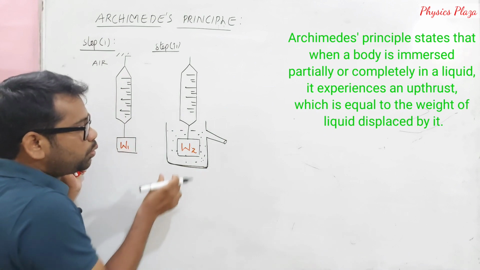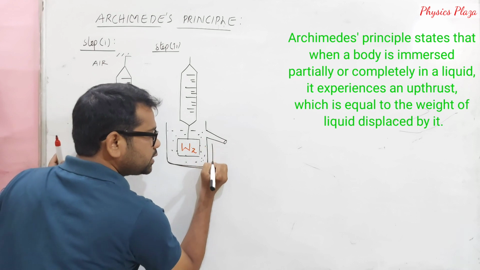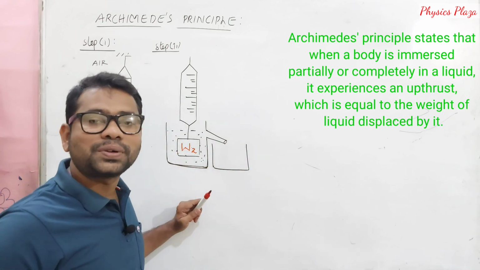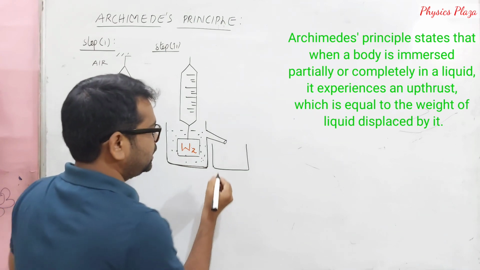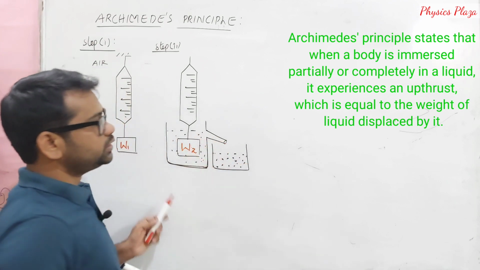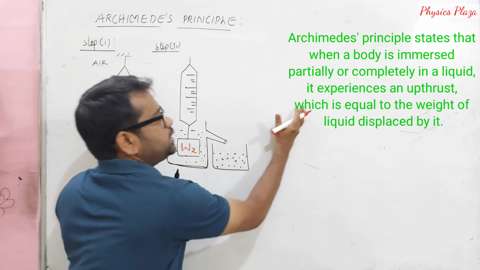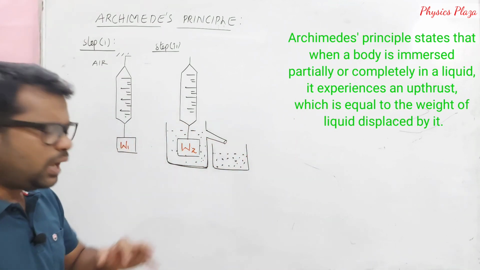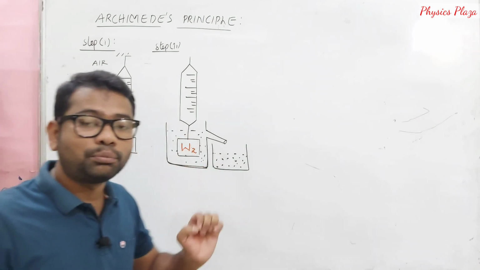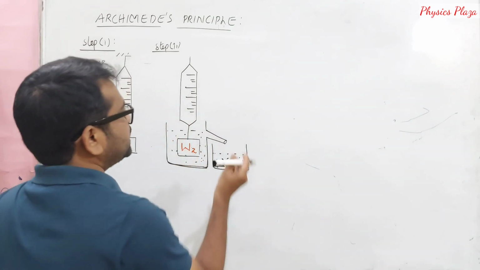Now dear children, the moment the solid is immersed in this liquid, don't you think some amount of water is displaced? Yes, of course, some water will be displaced. This is the water which is displaced. Now it is very clear that W2 is less than W1 just because of buoyant force. Then how can we calculate buoyant force? Already we discussed. Let us calculate.